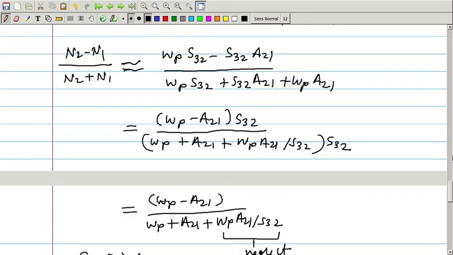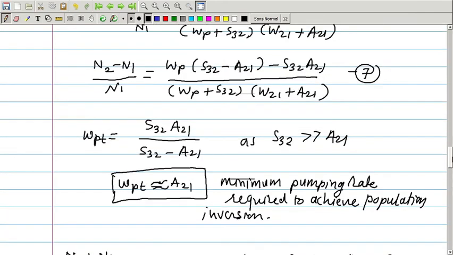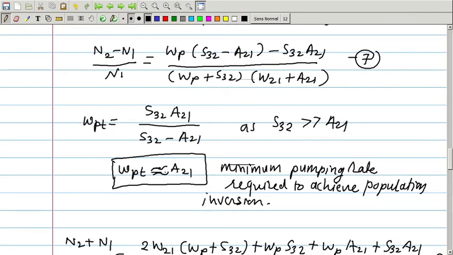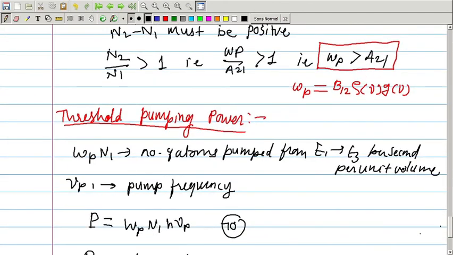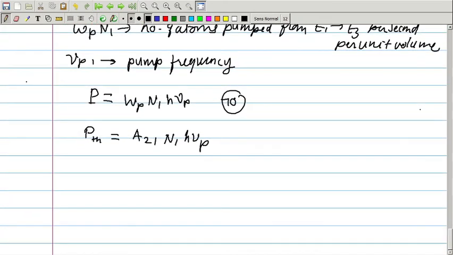that we have derived here, the minimum pumping rate. So, WPT is equal to A21, right. Therefore, the threshold value we can get by putting the value Wp equal to A21 in this equation, and we get the threshold pump power. As there will be very few atoms in E3, we can say the number of atoms in level E3 is nearly equal to 0, because it has very short lifetime, and all the atoms fall back to level E2.